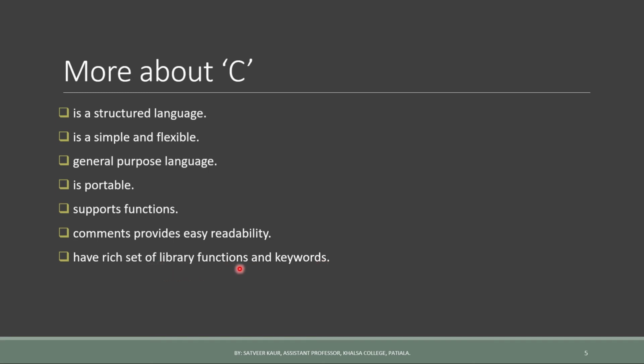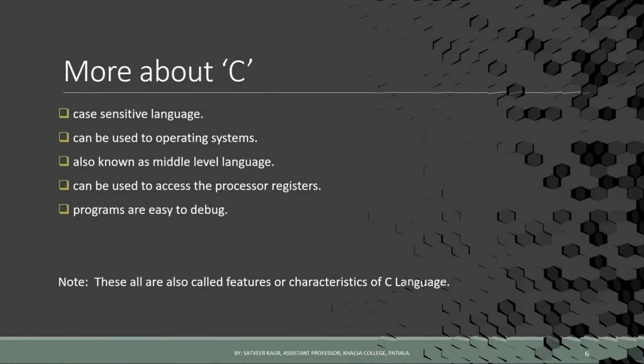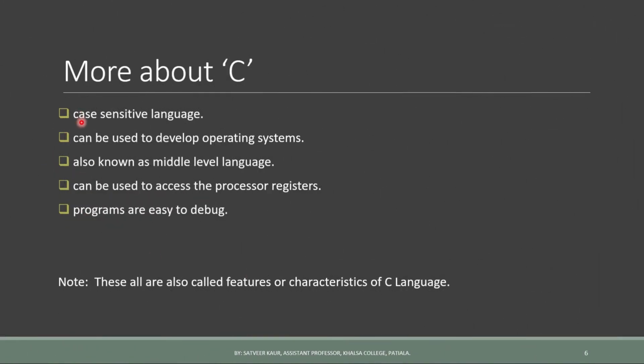Library functions are basically predefined functions, or you can say inbuilt functions, which are already defined in the C libraries. And keywords are some reserved words. It is a case sensitive language, as in this language uppercase letters and lowercase letters are considered different. For example, if we write Ram in capital letters at one place and ram in small letters in another place, then both will be considered different.